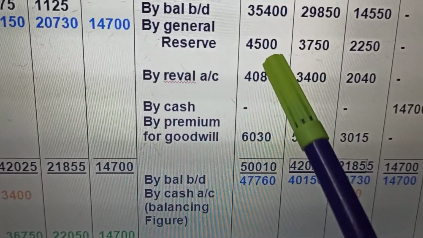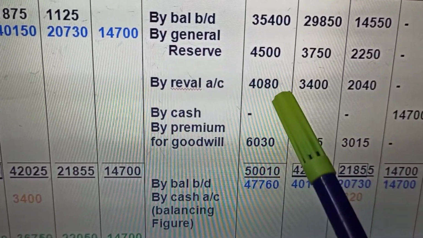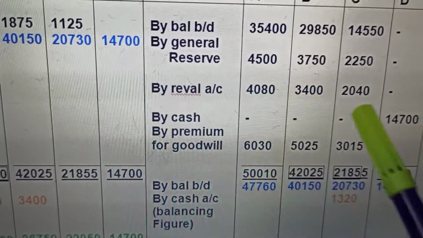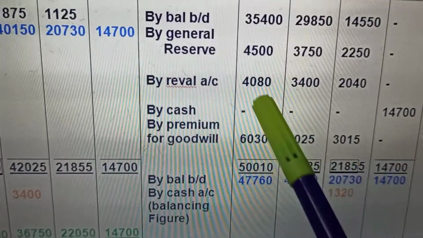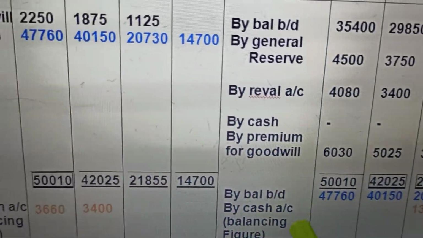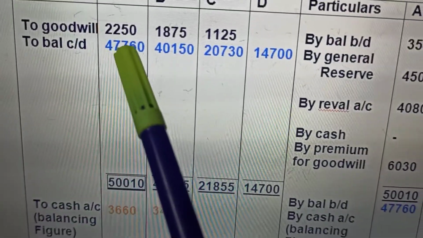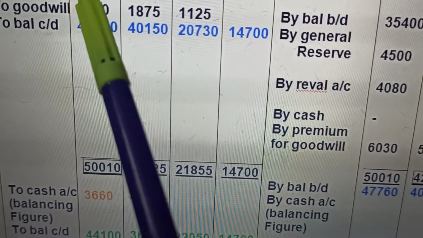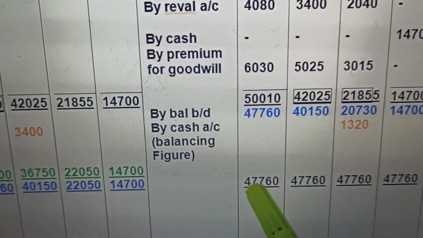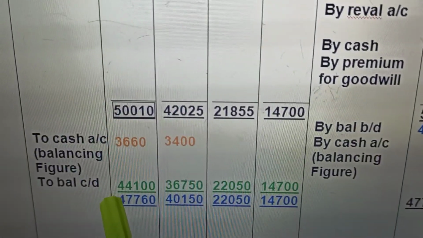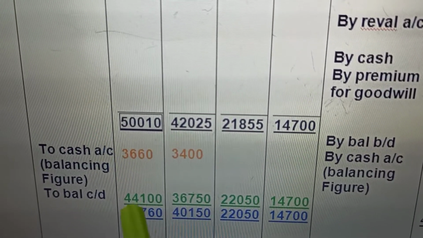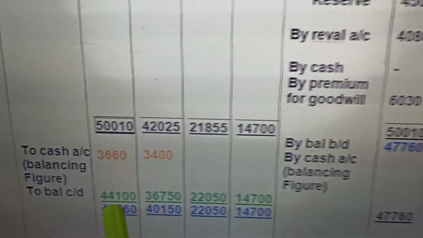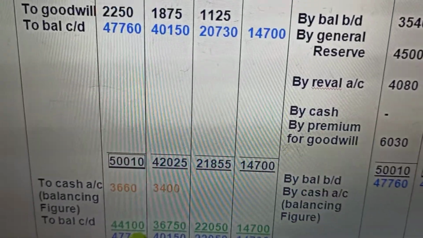We give his share of general reserve, his share of revaluation, the cash brought in, the premium for goodwill distributed, and after the goodwill withdrawn or written off, we make all the adjustments and see the capital should be 44,100. What is the actual capital?